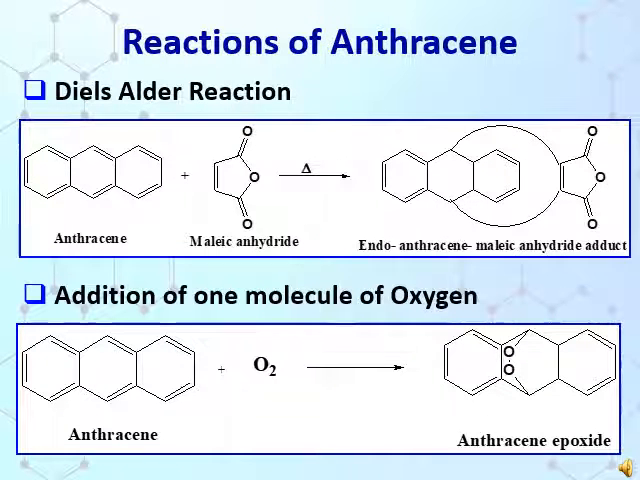Now see the reactions of anthracene. The first reaction is Diels-Alder reaction, in which anthracene is treated with maleic anhydride to give endoanthracene maleic anhydride adduct. Reaction is given here. The next reaction is addition of one molecule of oxygen, in which anthracene is treated with oxygen to give anthracene epoxide. The structure is given here.